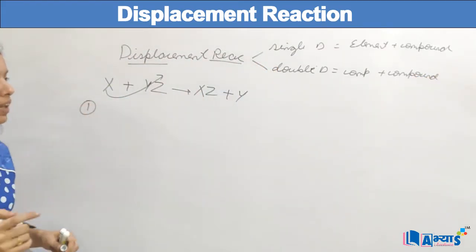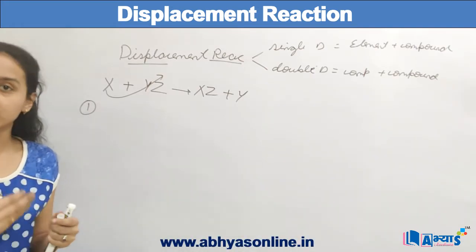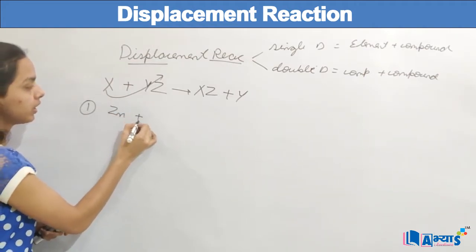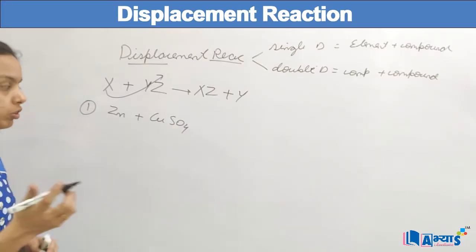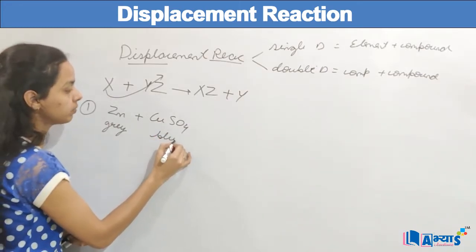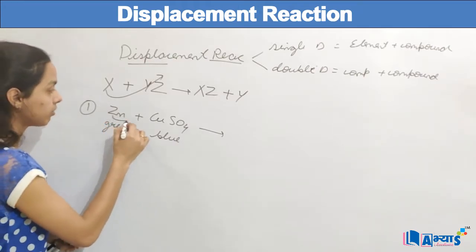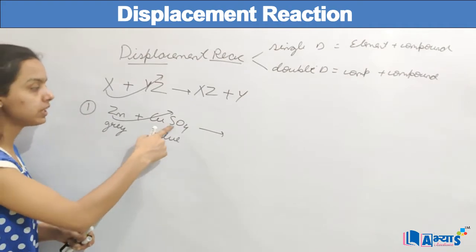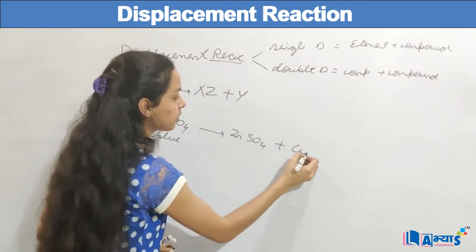In the first case, when I have an element reacting with a compound, that is the single displacement reaction. For example, if I have zinc reacting with copper sulfate. Now as we know, zinc is a metal which is grey in color. Copper sulfate is blue in color, and zinc is more reactive than copper, so zinc will displace copper, and zinc will form the compound with sulfate. So it will become zinc sulfate plus copper.